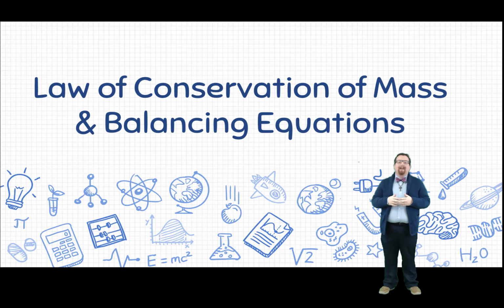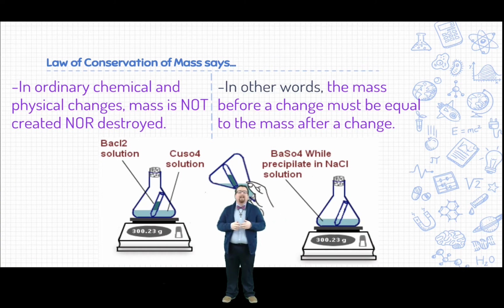Today we're going to learn about the law of conservation of mass and how to balance chemical equations. To start off, let's talk about the law of conservation of mass. The law of conservation of mass states that in any ordinary physical or chemical change, mass cannot be created nor destroyed. In other words, the mass you have before a chemical or physical change occurs will be exactly the same as the mass you have after a physical or chemical change occurs.